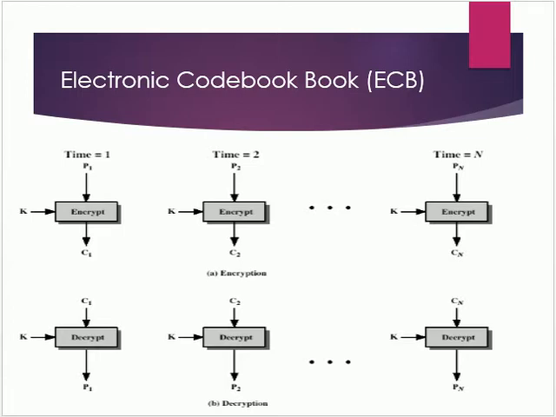All these blocks are combined together to get the final ciphertext. Again, when we want to decrypt this ciphertext, it is broken into a number of blocks, and each block is separately decrypted with the same key k.